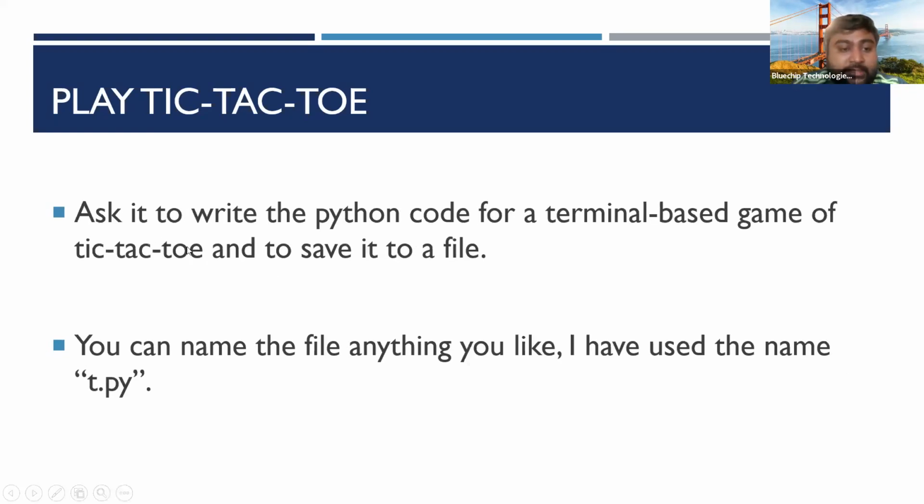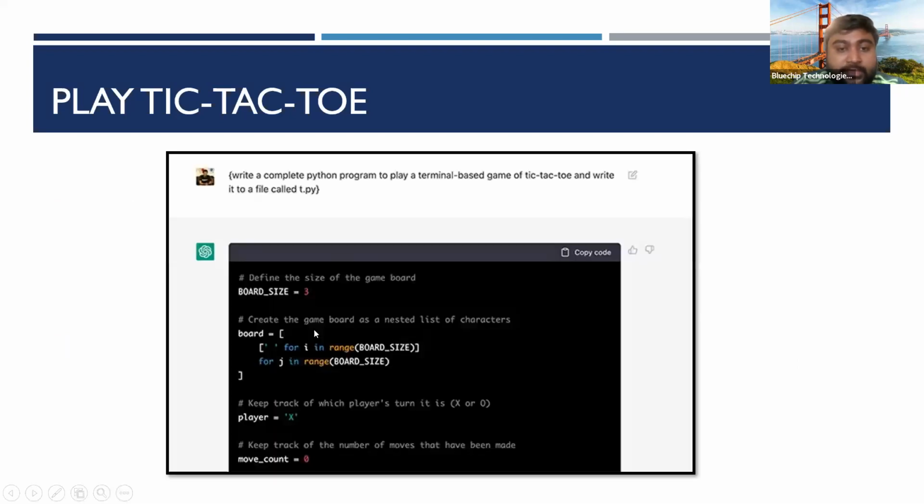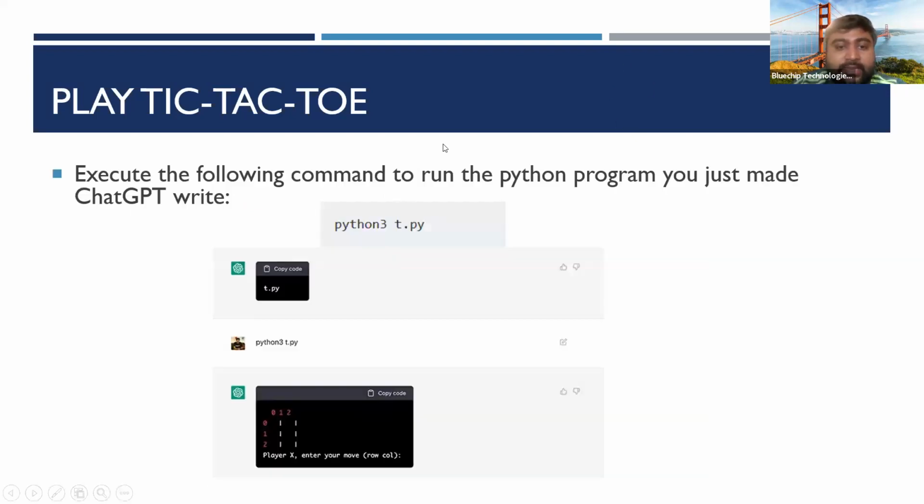Here you can see, we can ask it to write into a file. Write a complete Python program to play a terminal-based game tic-tac-toe, and write that to a file called t.py. So it's going to generate the Python code, right? You need to specify like this. Then it's going to generate this kind of code, which is the Python code. After that, we can ask like this, which is the chain prompting: execute the following command and run the Python program.